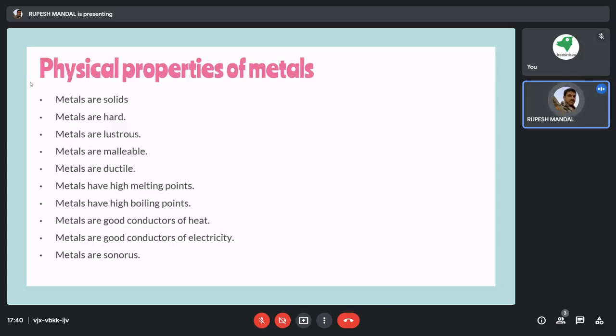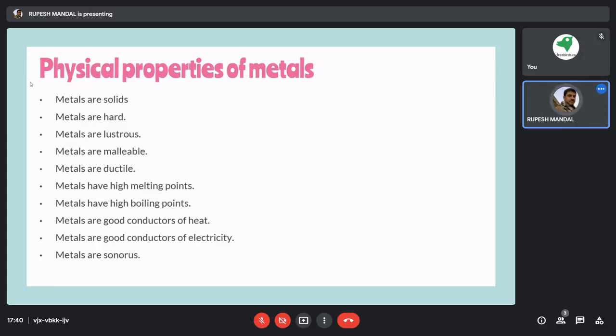So all metals have a high melting point. Similarly, all metals have a high boiling point. After melting comes boiling, and the boiling point of metals is very high as compared to other non-metal solids.